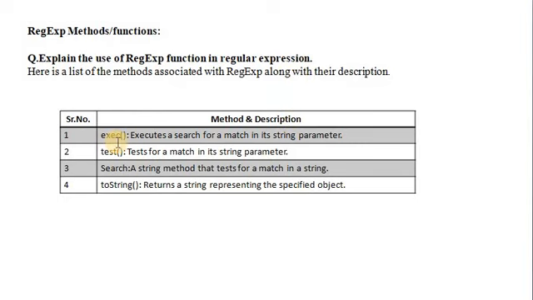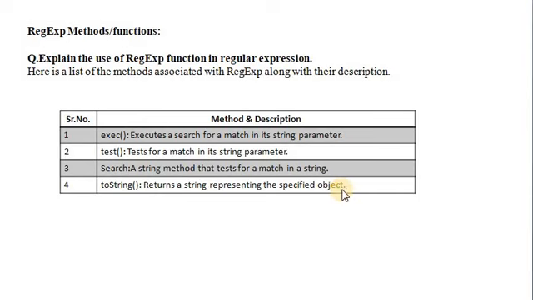First method is exec: it executes a search for a match in its string parameter. Next is test: it tests for a match in its string parameter. search is a string method that tests for a match in a string. And toString returns a string representing the specified object.